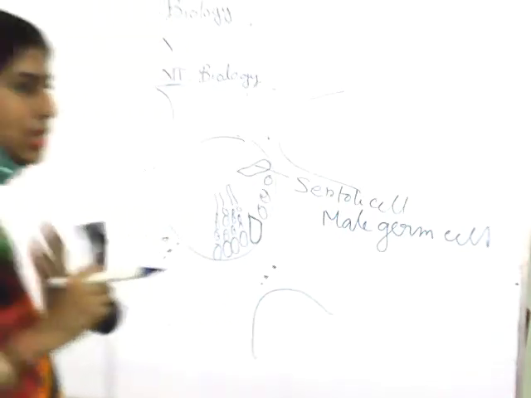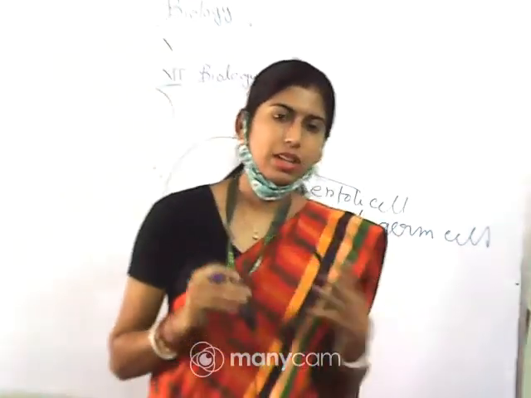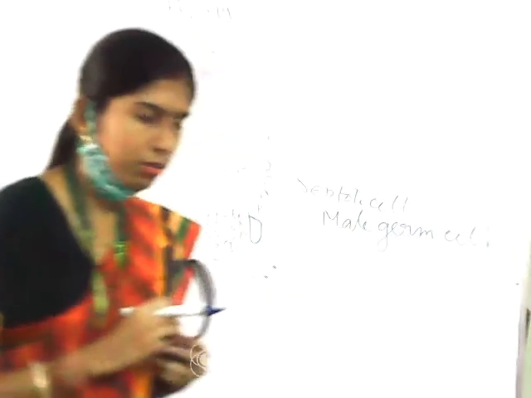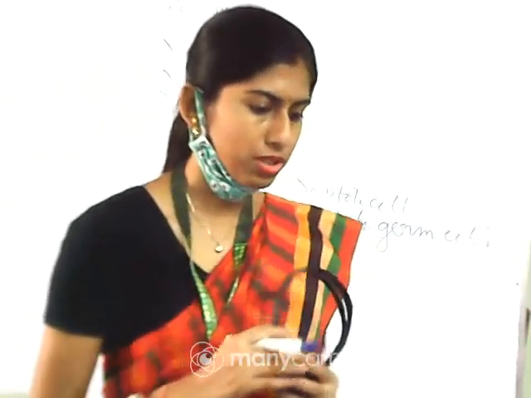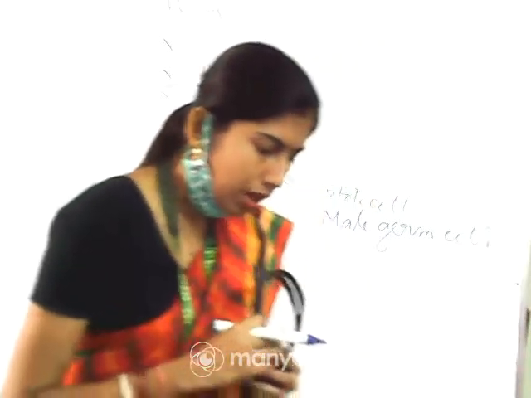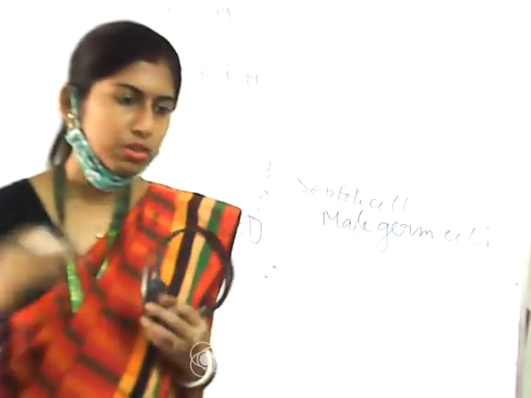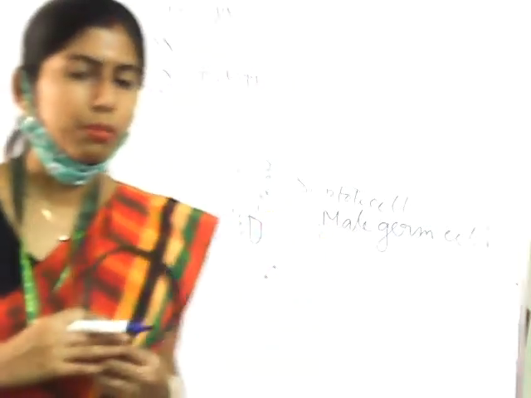Okay, so the male germ cells will undergo cell division, particularly the meiotic type of cell division, and it will help in the formation of the sperm, which is generally considered as the process of spermatogenesis. Okay, and what is the function of Sertoli cells? Sertoli cells will provide nutrition to the sperm cell for the proper development of the sperm.